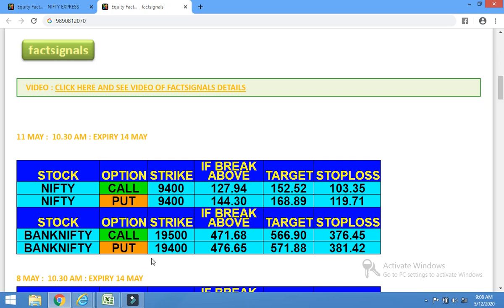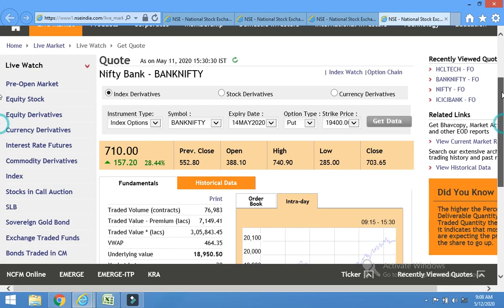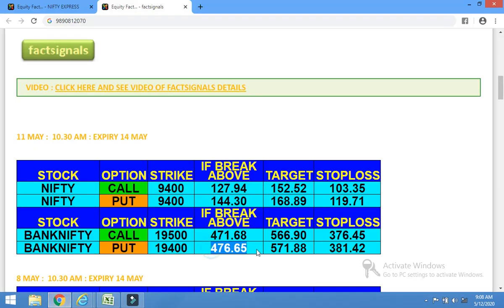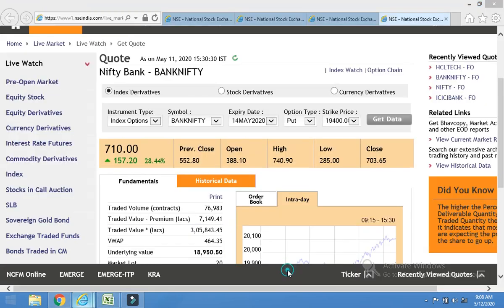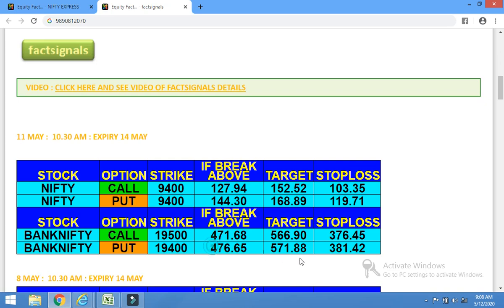First, we'll check what happened with the Bank Nifty put 19,400. Also, this is 11th May data. This is Bank Nifty put 19,400. It also has hit the target because the entry price was 476.65 and the target was 571.88. It has hit 740 and it has closed 710. So Bank Nifty put has also hit the target, and Nifty put has also hit the target.